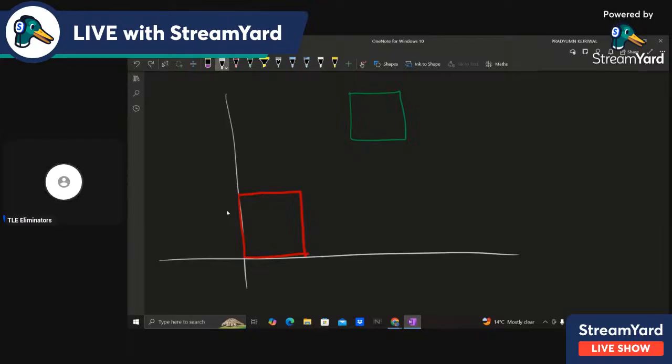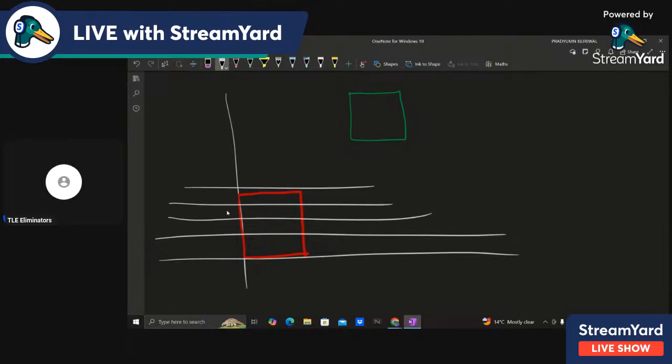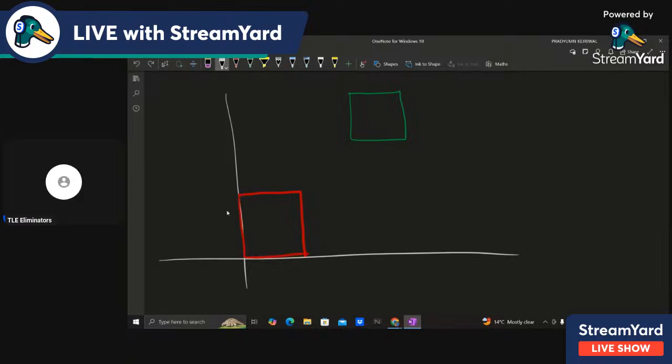As you can see, if I move the line above, then the area increases. So if I increase the y, then the area below also increases. We can observe this and use the fact that it is increasing. So it is actually monotonic, and we can use binary search on answer.